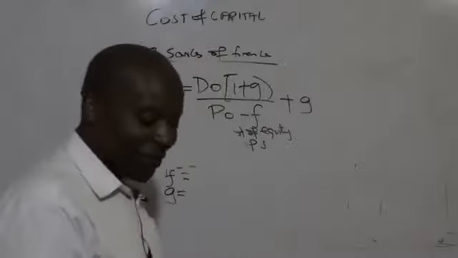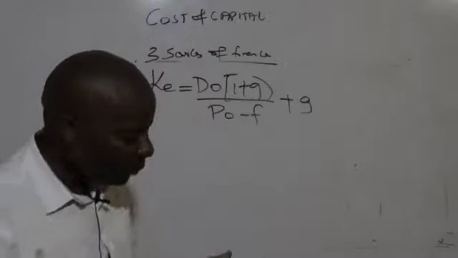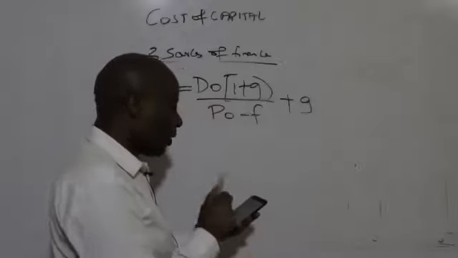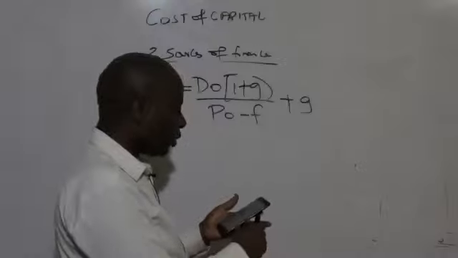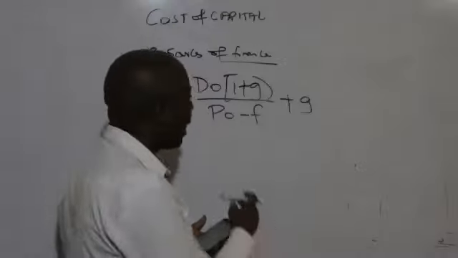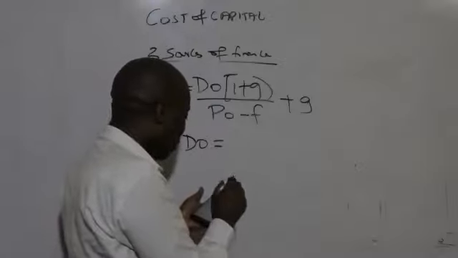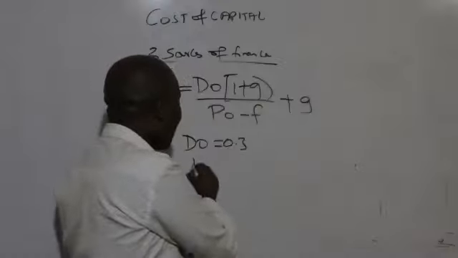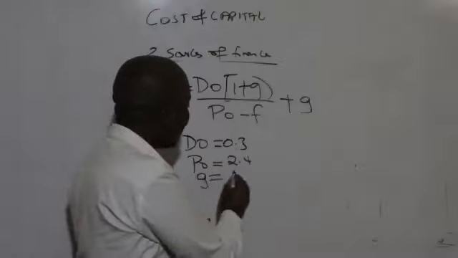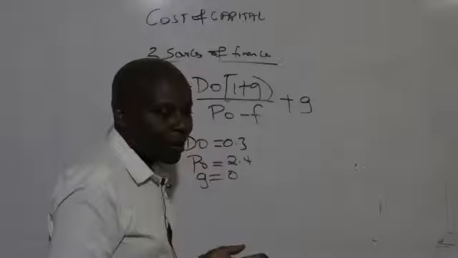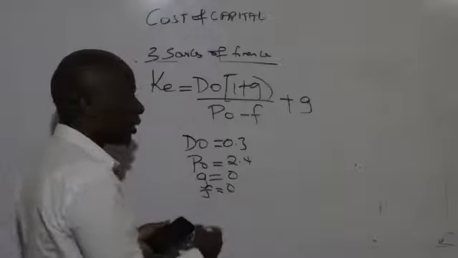So here we are, ladies and gentlemen. We are told here the D0. D0 means dividend already paid. They are telling us a constant dividend of shilling 0.3 per share has just been paid. So D0 is 0.3 here, and the current market price per share is 2.4. They have not mentioned anything to do with growth rate, and nothing to do with the flotation cost. Flotation cost is 0.